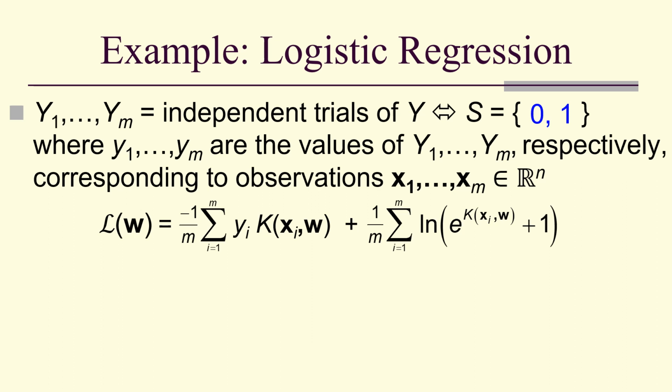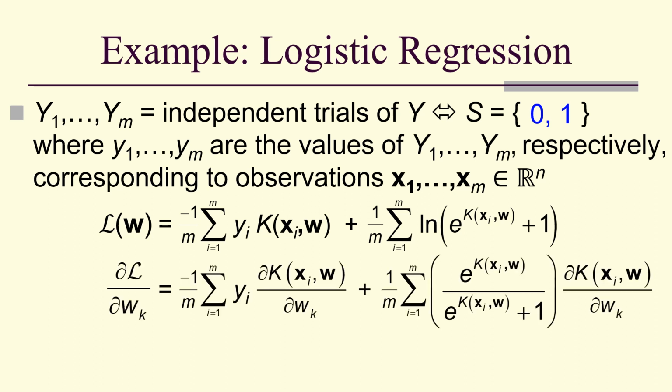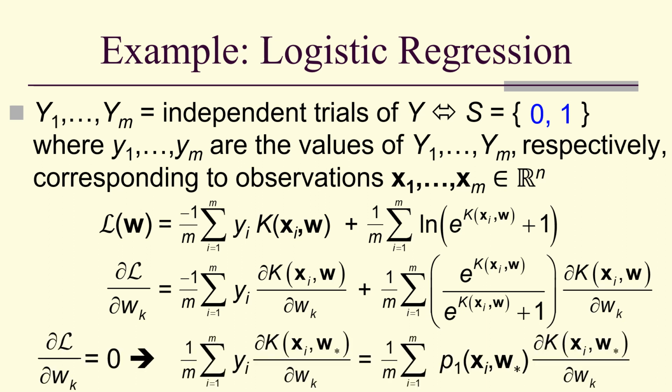So here is my Lagrangian, and I take its derivative with respect to w sub k and set it equal to 0. Notice that in the first sum I have 1 over m, and then the sum of y sub i times the partial of k with respect to w sub k. The second one is 1 over m, i equals 1 to m, of the probability, because when we took the derivative of the logarithm, we actually ended up with the probability P1.